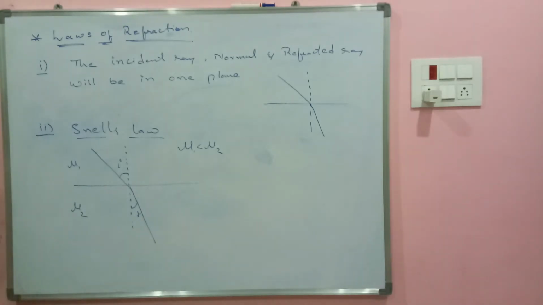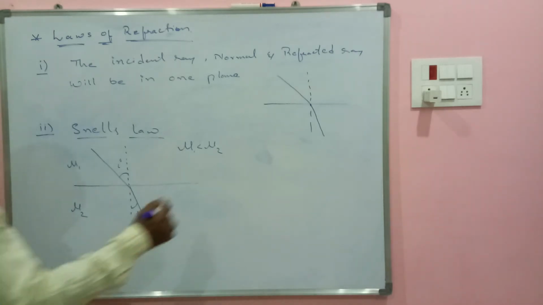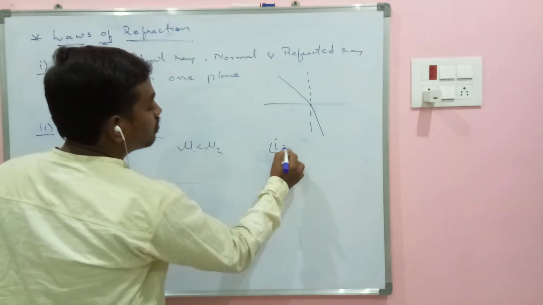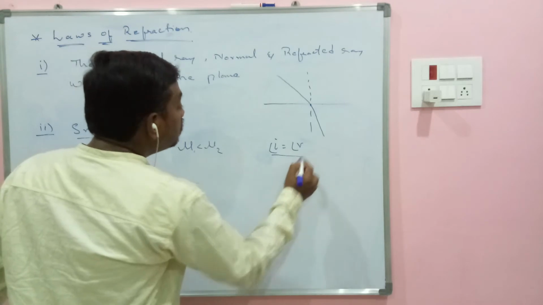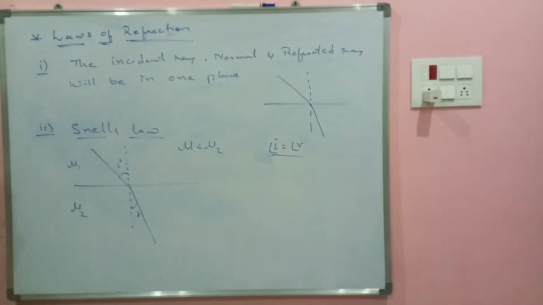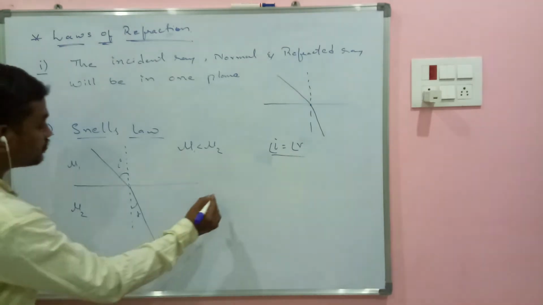So if this is a case of reflection, we will be writing angle I is equals to angle R. In case of reflection, the angle of incidence is always equal to angle of reflection. Whereas in case of Snell's law, we'll be having a particular relation for I and R that I can write down as